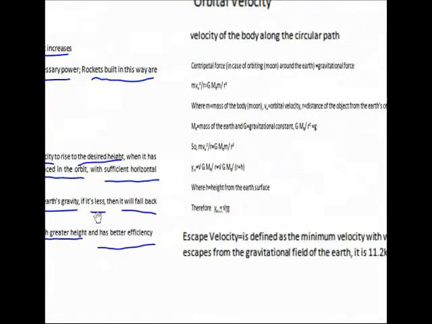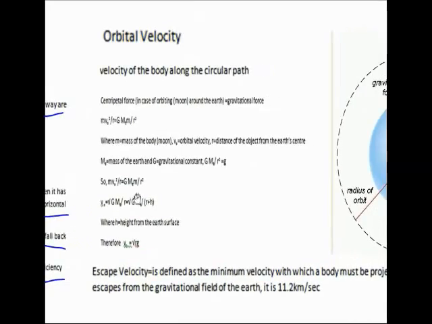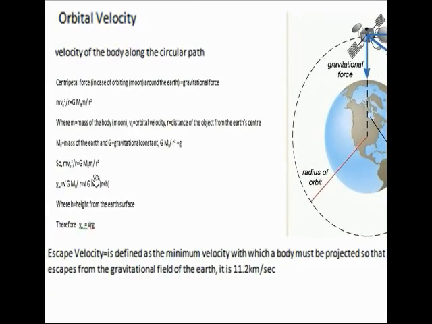Now let us go on to understand certain concepts regarding orbital velocity and escape velocity. Now what is an orbital velocity? We have already learned it in chapters like circular motion and gravitation. The velocity of the body along the circular path is called orbital velocity.